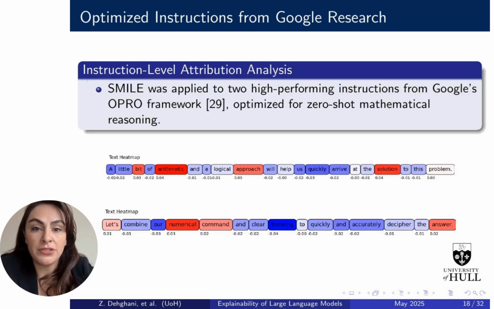Here, we applied SMILE to 2 optimized prompts from Google's OPRO framework designed for zero-shot mathematical tasks. Using GPT 3.5 and GPT 4, SMILE highlights the most influential words in each instruction. In GPT 3.5, key terms like arithmetic and solution stood out. In GPT 4, numerical, command, and answer were most impactful. This shows how SMILE helps uncover which words truly drive model behavior in optimized instructions.